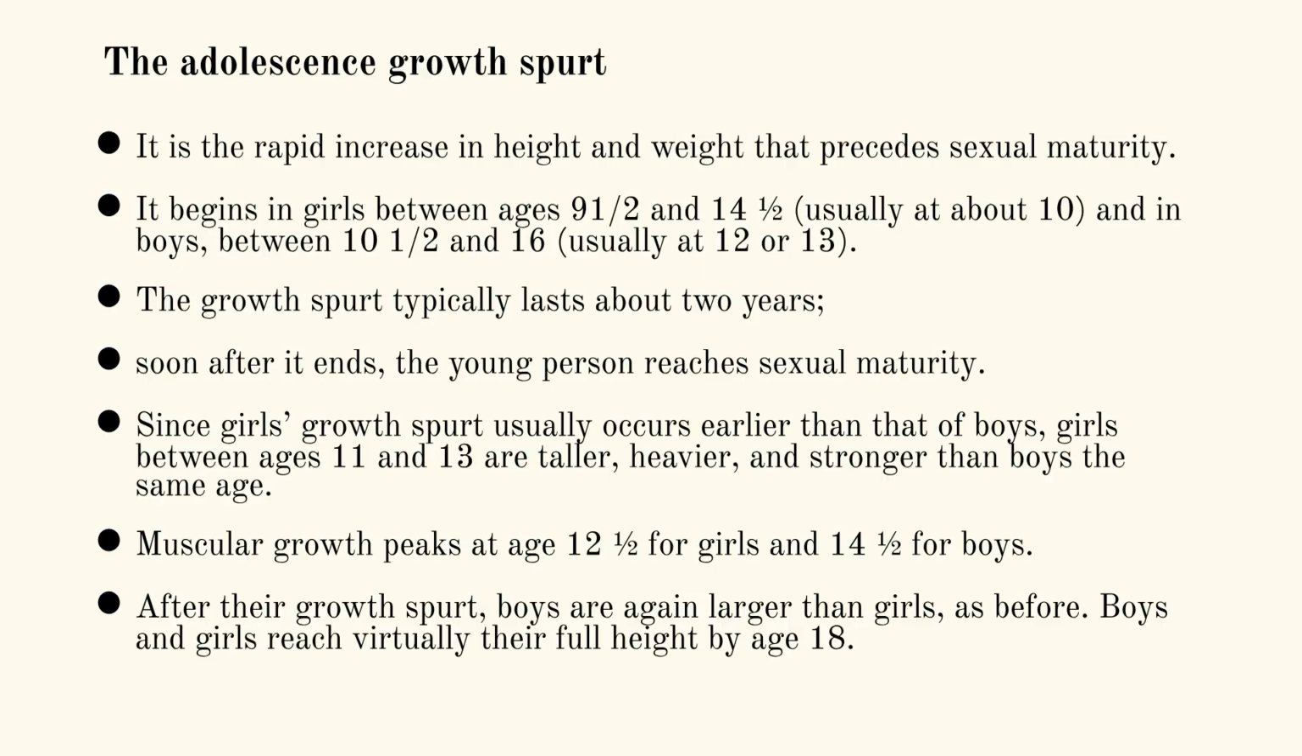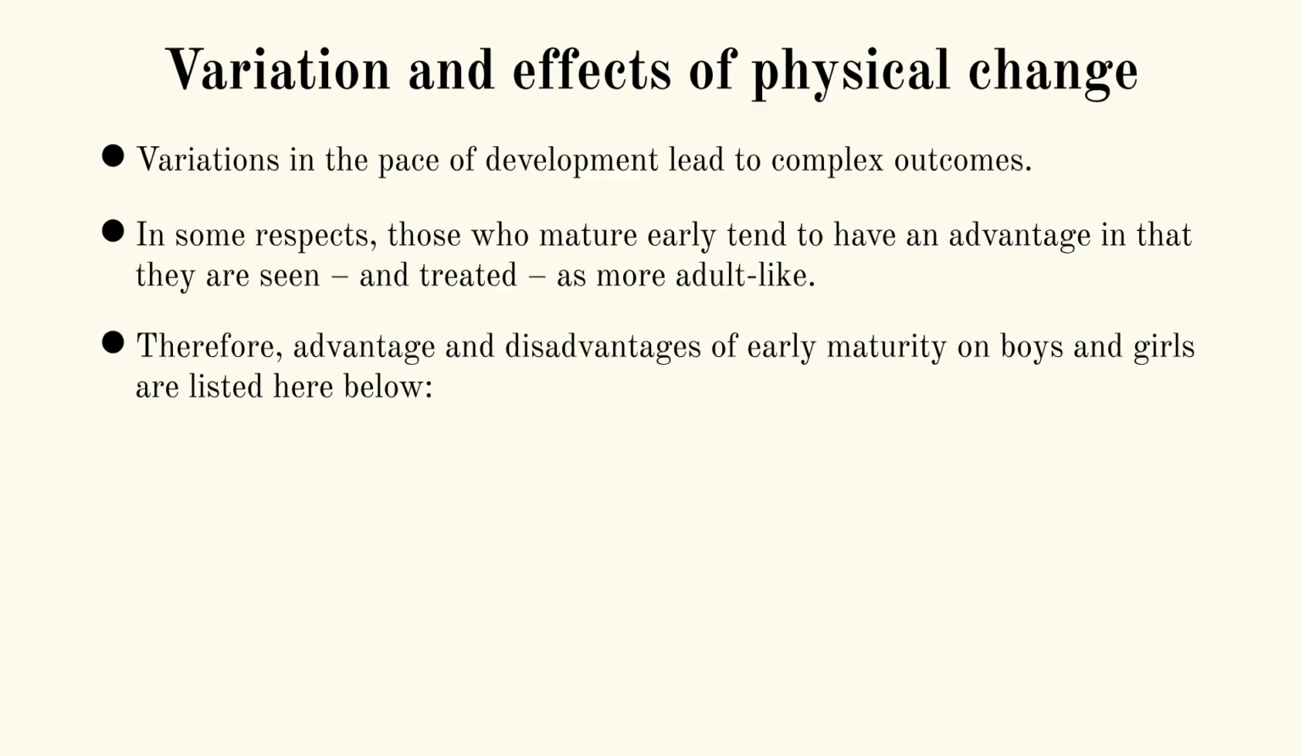The adolescent growth spurt is a rapid increase in height and weight preceding sexual maturity. It typically lasts about 2 years, starting earlier in girls than in boys. Variations in the pace of development have complex outcomes. Those who mature early may be seen as more adult-like, presenting both advantages and disadvantages.